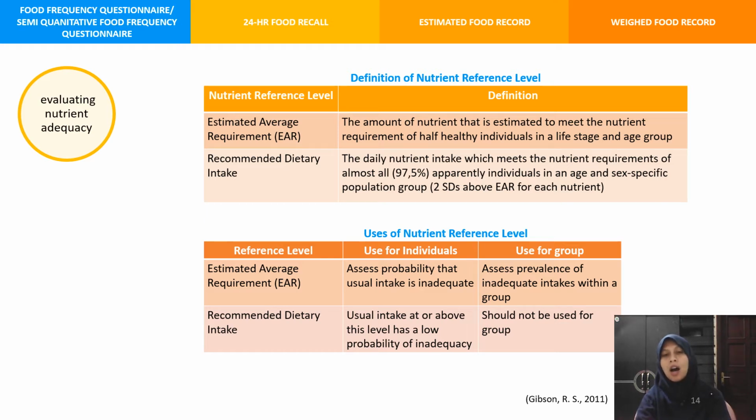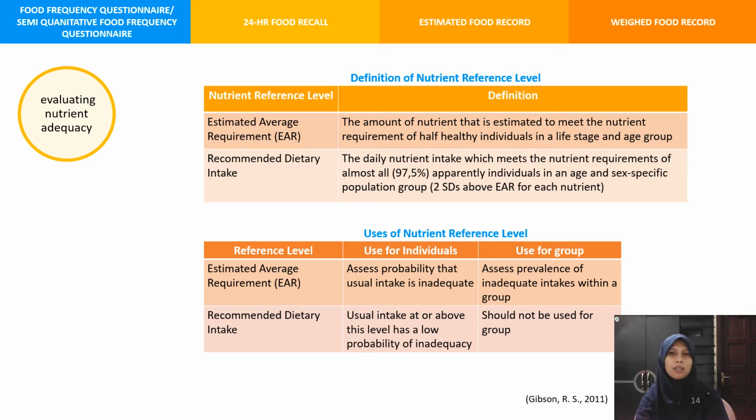So the RDI value is higher than EAR because EAR only meets the nutrient requirement of half of healthy individuals, but the RDI is the value that meets the nutrient requirements of almost all, or 97.5%, of apparently healthy individuals.